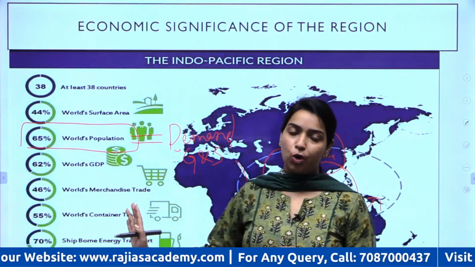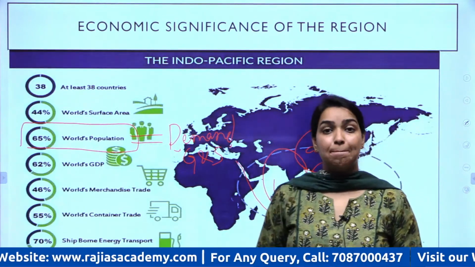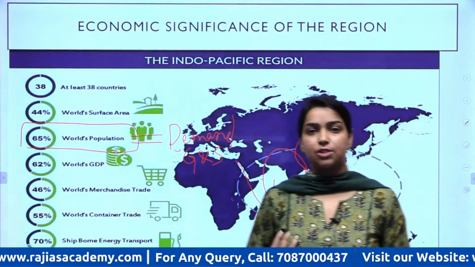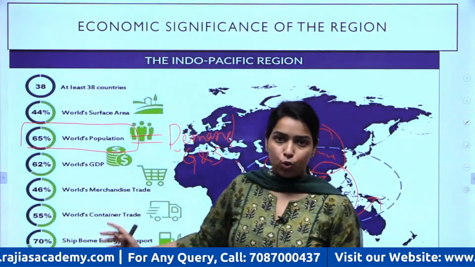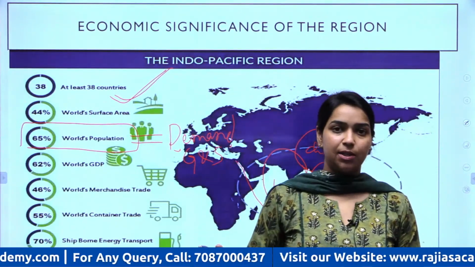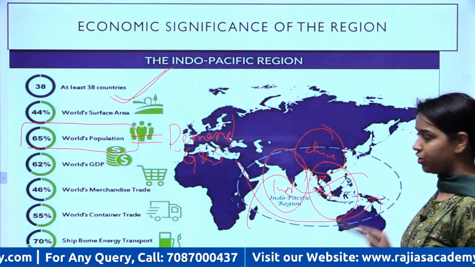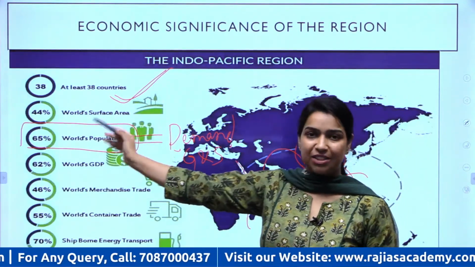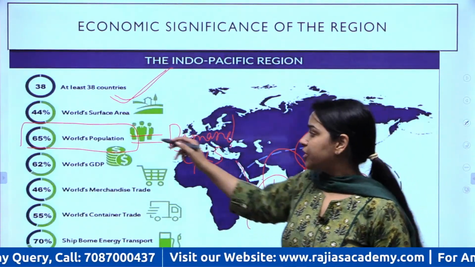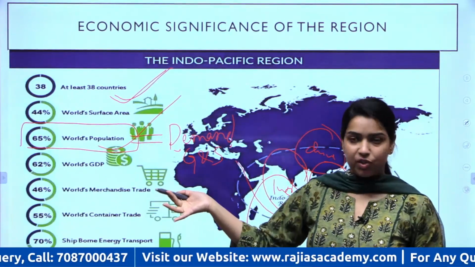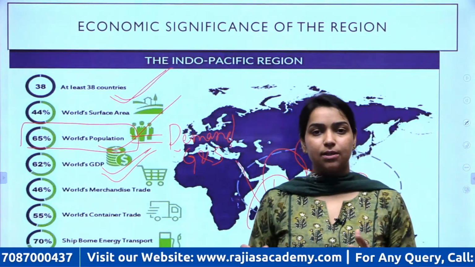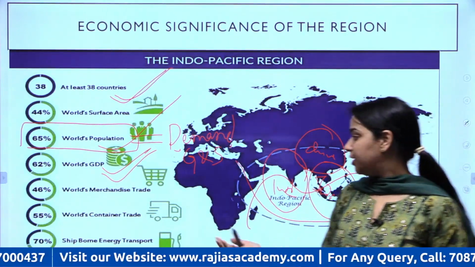So these numbers are very important for you, from your mains perspective. You must mention such kind of data and maps to make your answers very effective. So inko please make a note of these points, right? There are at least 36 to 38 countries that lie on the coast of this region, right? तो उससे ही significance पता चलता है that so many countries are located in this region itself, okay? Then 65% of the world's population resides here. Then 62% of the world's GDP is generated by this region, right?